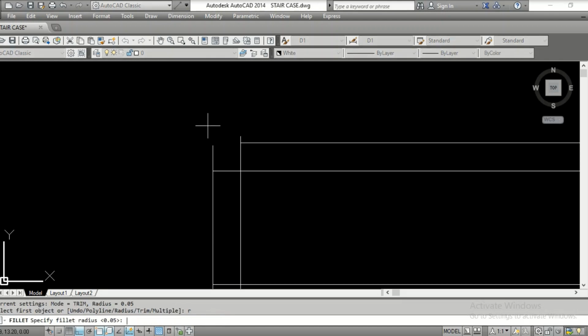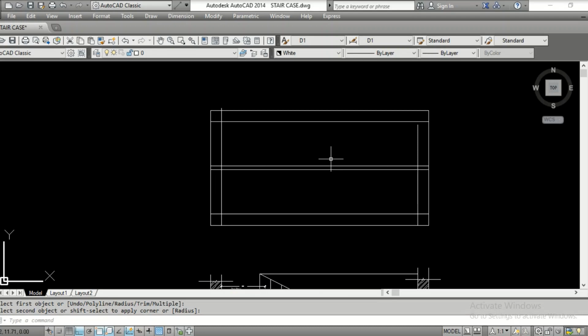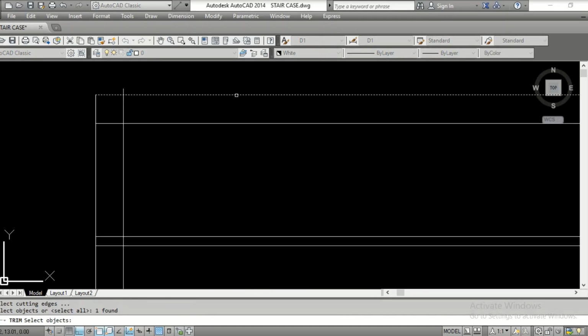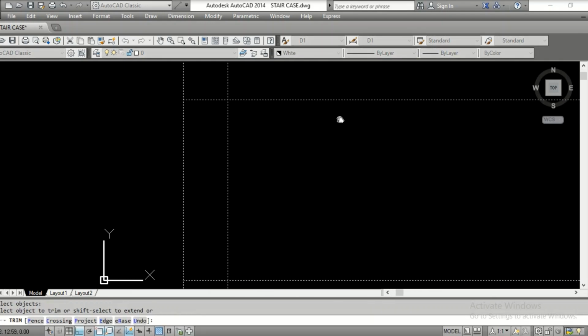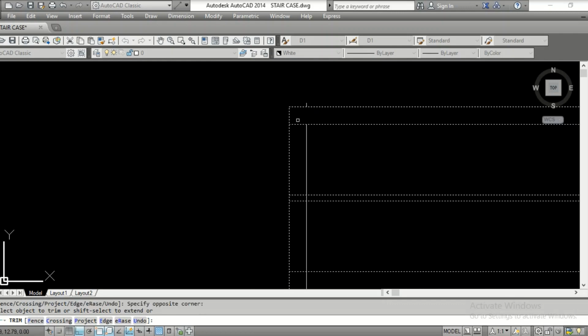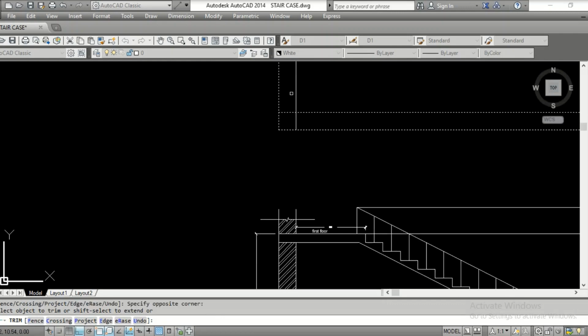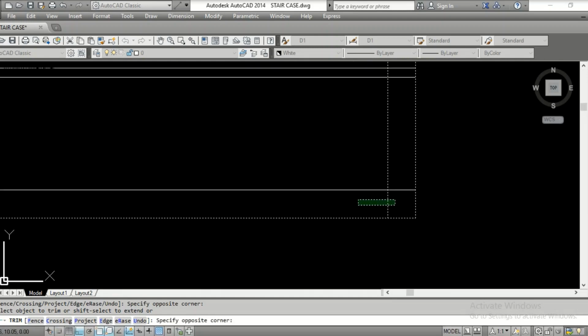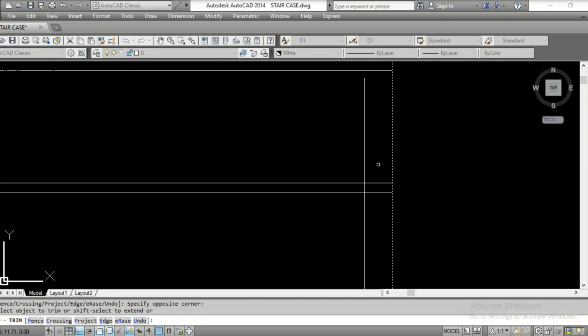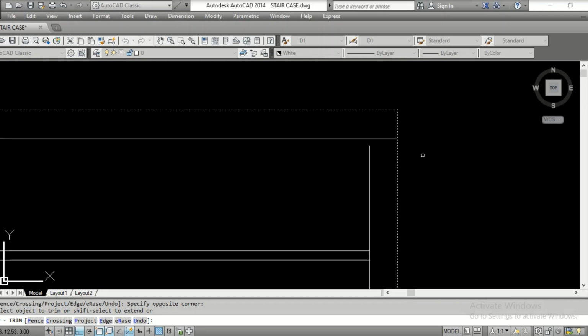Fillet, always radius should be 0. Check out, yeah, 0 it should be. Fillet. Okay. Yeah, that's all. Everything is perfect. Now trim. You can select everything here, then go around trimming. Whatever you do, technically it should be correct.